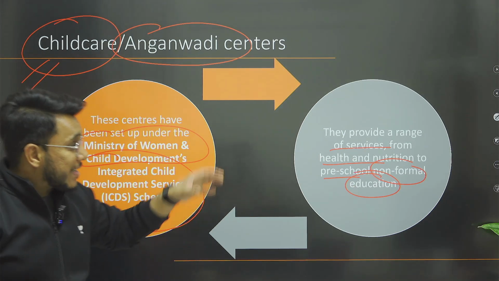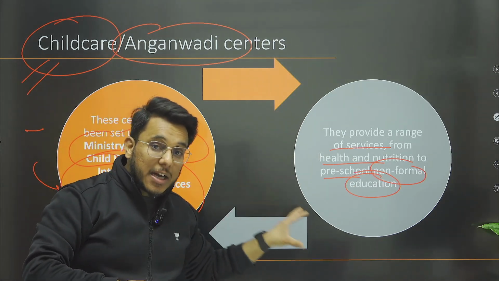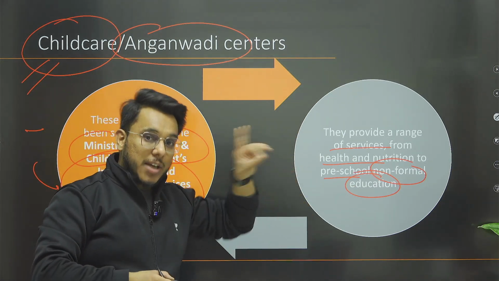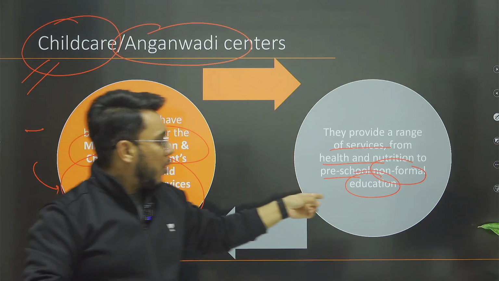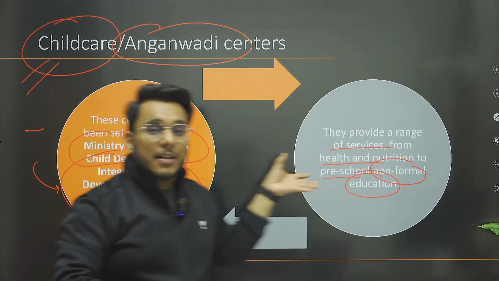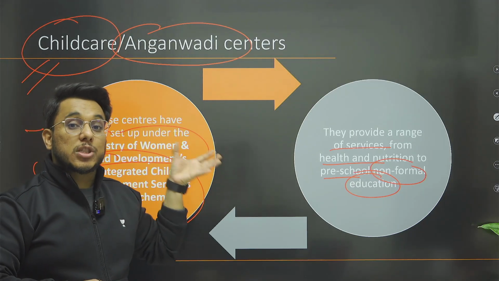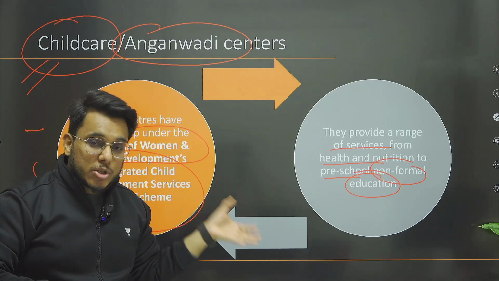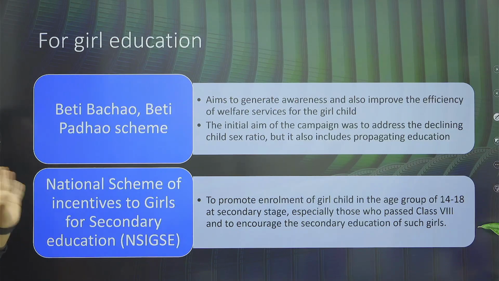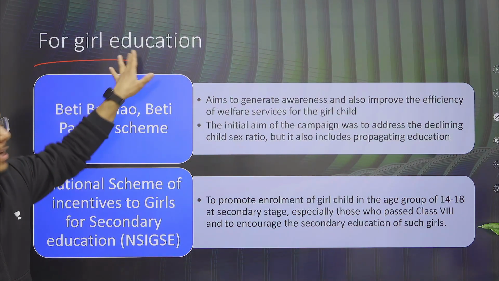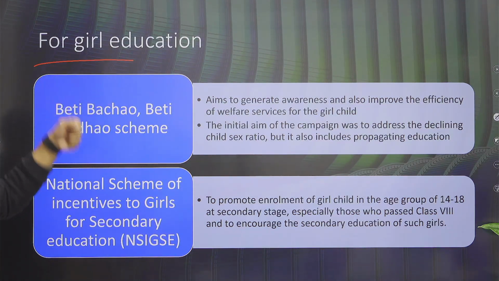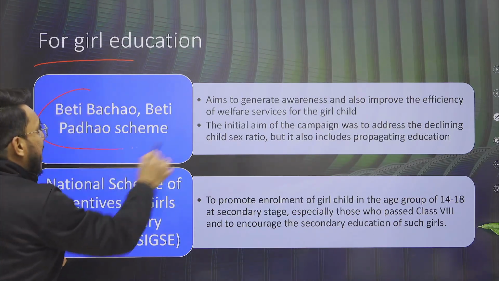Because of the sensitization carried out by Anganwadi centers, the enrollment of girls, which often happened to be a very big sociological problem, has been largely solved.